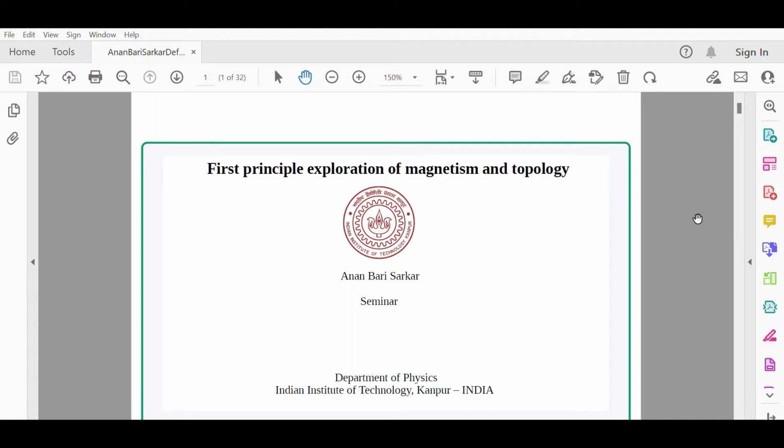To start with, as I mentioned earlier, the title of my thesis is First Principle Exploration of Magnetism and Topology.